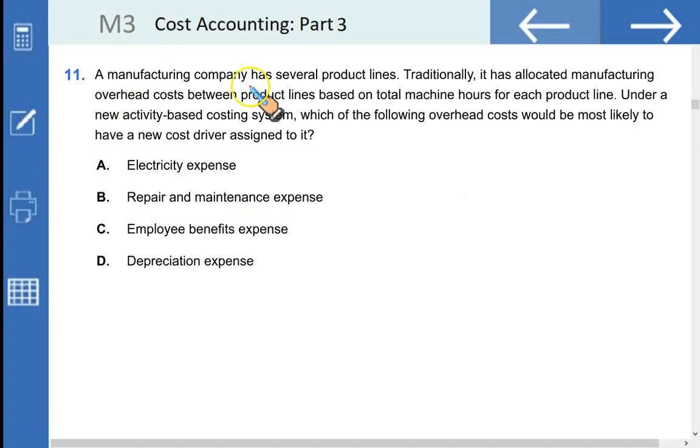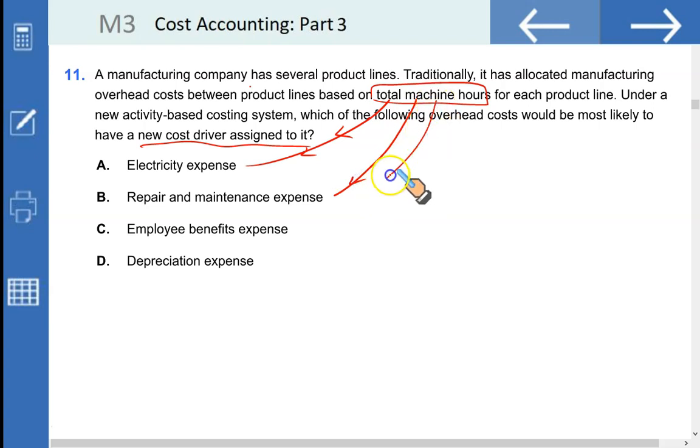A manufacturing company has several product lines. Traditionally, it has allocated manufacturing overhead cost between product lines based on total machine hours for each product line. That was the allocation base previously. Under the new activity-based costing system, which of the following overhead costs would be most likely to have a new cost driver assigned to it? Total machine hours can be used as a driver for electricity expense and repair and maintenance expense.